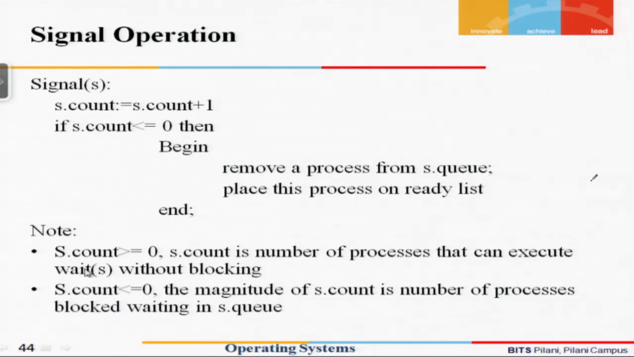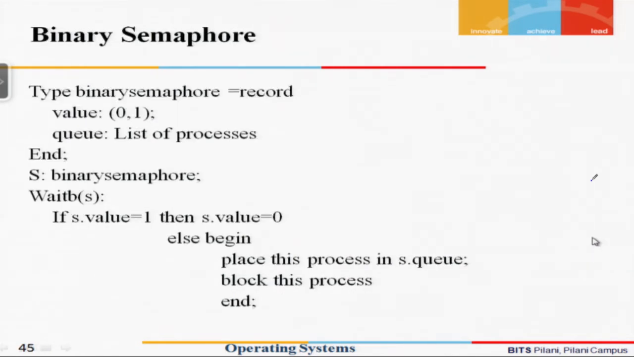So what we are trying to say here is that if s dot count is greater than 0, this essentially means the number of processes that can execute wait without blocking, that is, how many processes can simultaneously access the critical section. And if the value of s dot count is less than or equal to 0, then the magnitude of s dot count is indicative of the number of processes which are actually waiting for that resource. So that was how the counting semaphore worked.